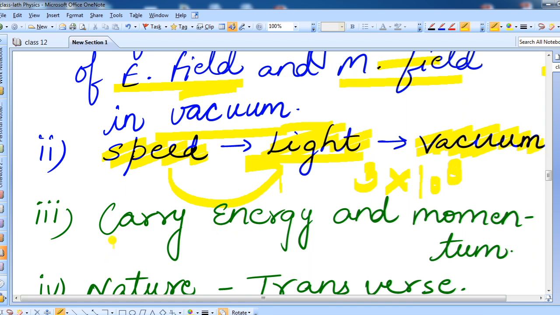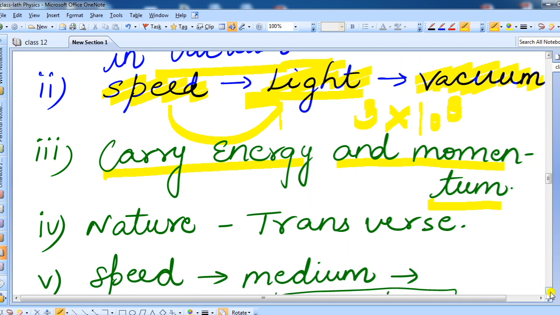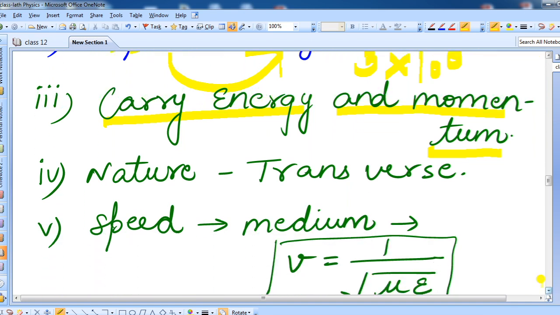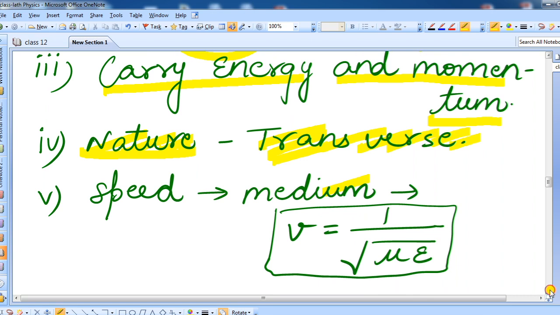After that, what is the third property? Carry energy and momentum. That means EM wave has some momentum as well as some energy. Now the next property is its nature. We already have seen that the electric field and magnetic field both oscillate perpendicular to the direction of propagation, which shows that the nature of electromagnetic wave is transverse.